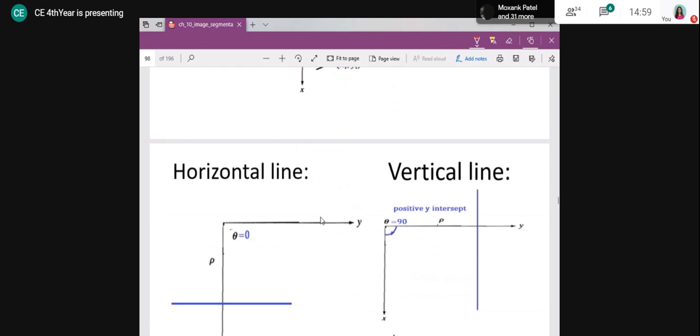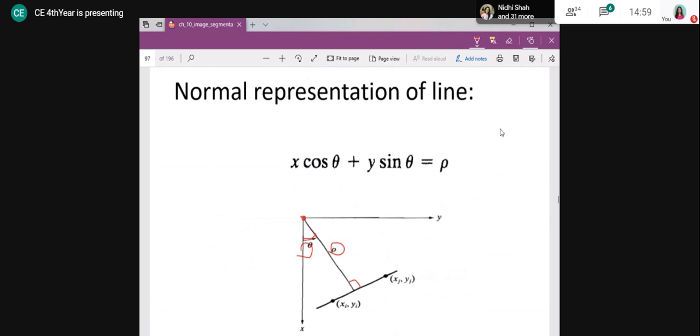Now suppose this is my origin and this is my vertical line. Can you tell me what the rho and theta values are? Whatever the distance here, that is my rho value, and whatever the angle with respect to the positive x-axis, that is 90 degrees, is my theta value. I will substitute that theta value and that rho value here, and that way I am going to get x, y.